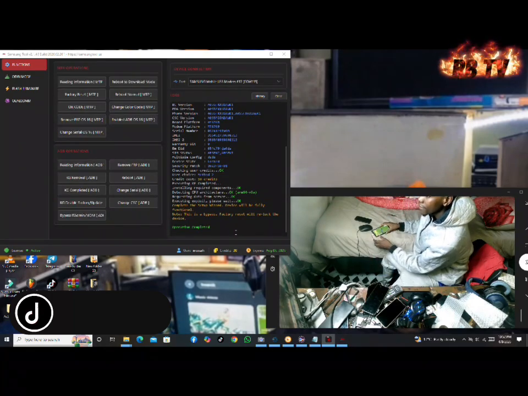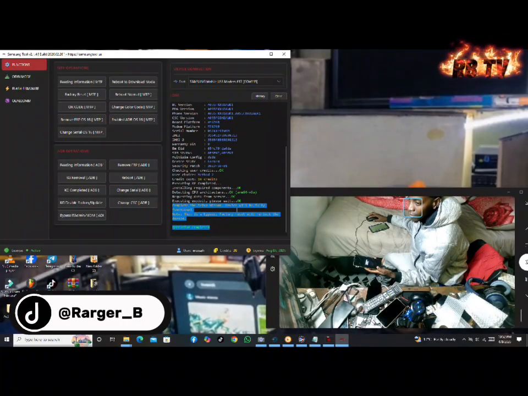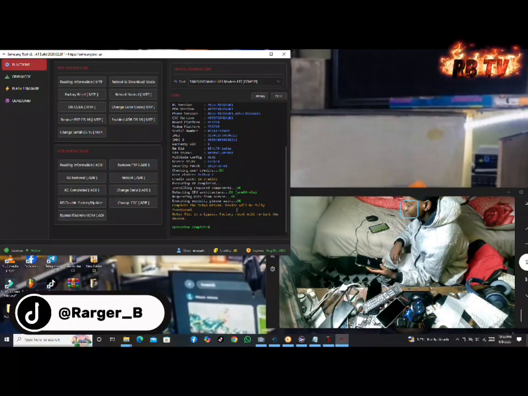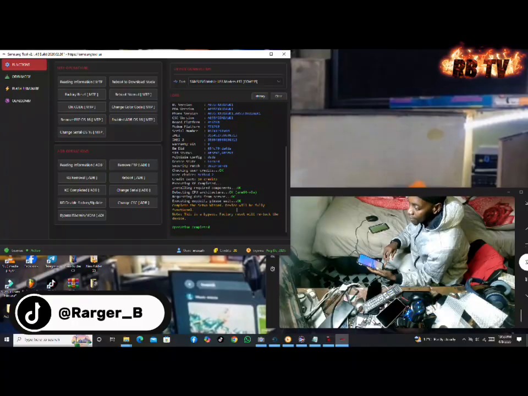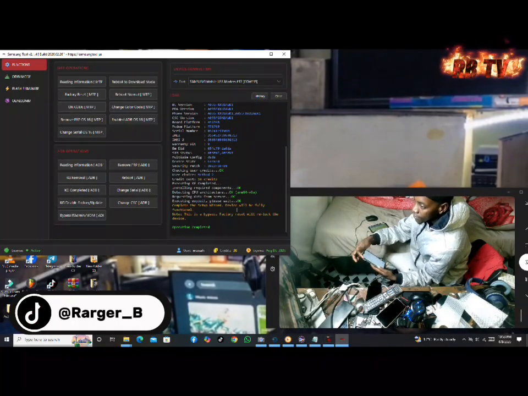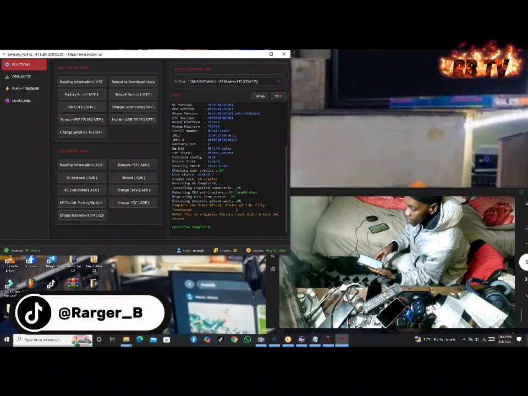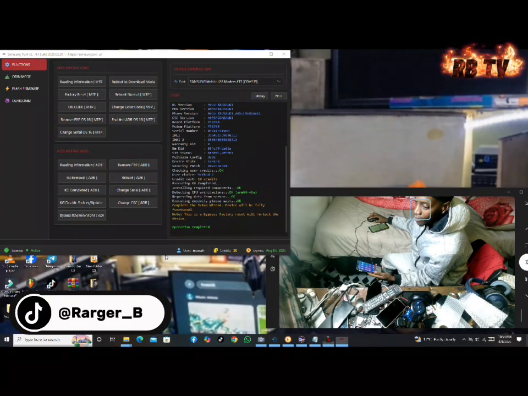This is bypass only. It's not permanent. If you reset your phone, the phone is going to lock again. This is a KG lock. So if you format the phone or perform a factory reset, the phone is going to lock again. So for you to use it, I advise you not to update your phone and not to reset the phone. Most of these phones are using the latest Android, so there's no need to update it.